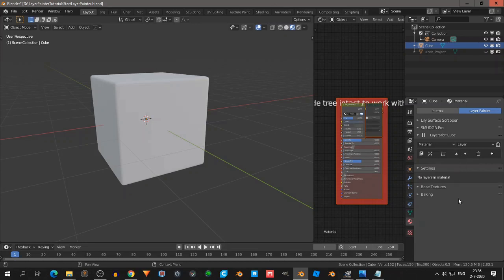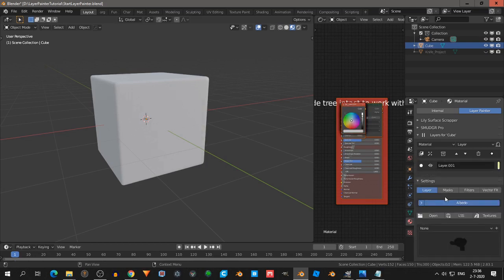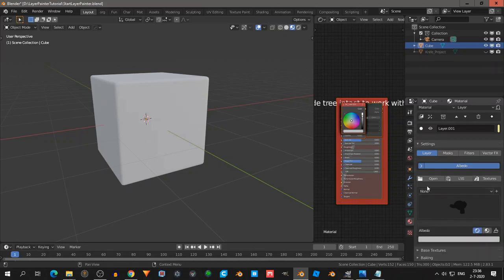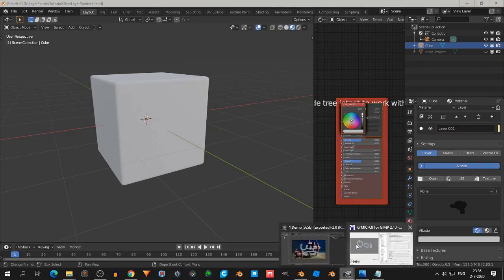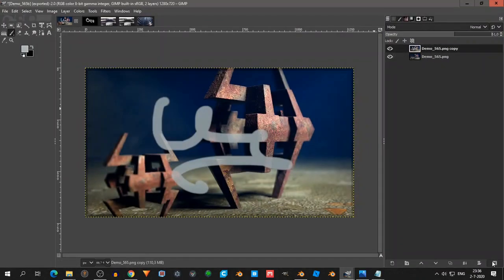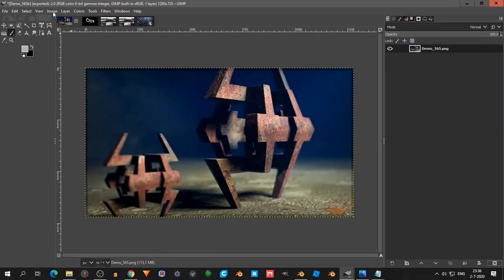The first thing you want to look at is where we don't have any layers yet. It says also no layers in material. So you click on this icon and you can add a layer. So now we can do some things. You can see layers the same as in GIMP.